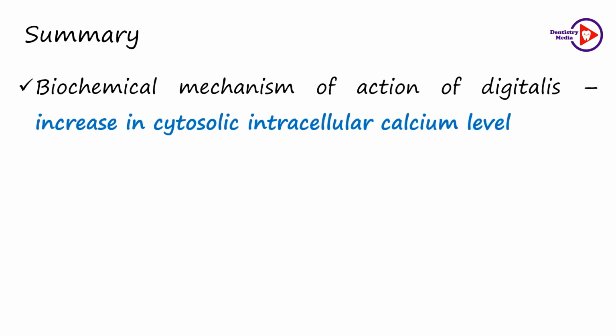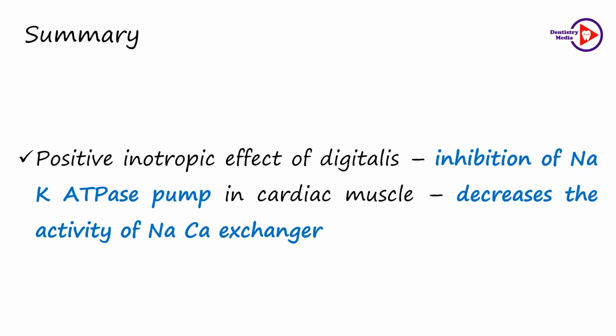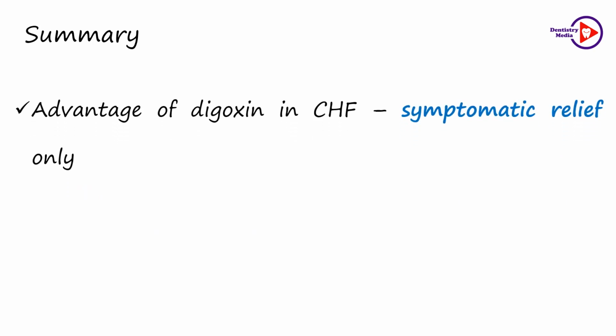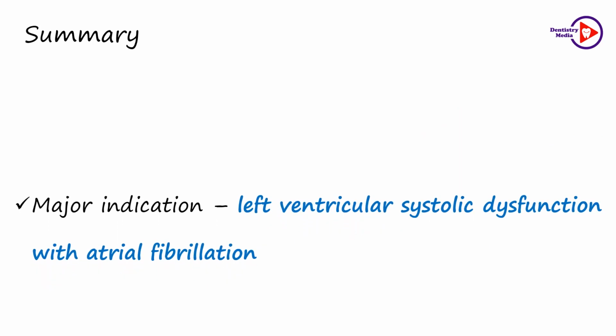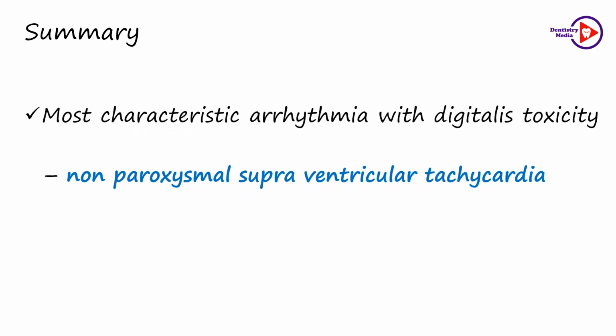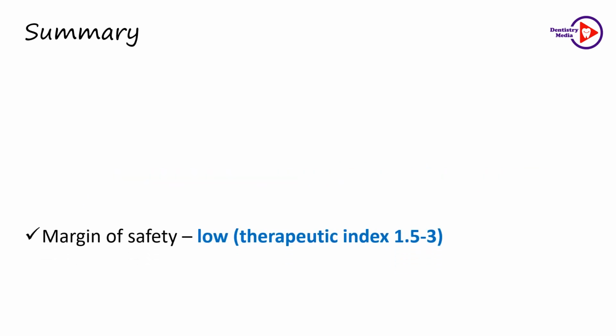Few important takeaways. The biochemical mechanism of action of digitalis is through increase in the cytosolic intracellular calcium level. The positive inotropic effect of digitalis is achieved by the inhibition of the sodium-potassium ATPase pump in the cardiac muscle, which in turn decreases the activity of the sodium-calcium exchanger. Digoxin provides only symptomatic relief in congestive heart failure, and the major indication is left ventricular systolic dysfunction with atrial fibrillation. The most characteristic arrhythmia seen in digitalis toxicity is non-paroxysmal supraventricular tachycardia. And these drugs have a low margin of safety and the therapeutic index is 1.5 to 3.